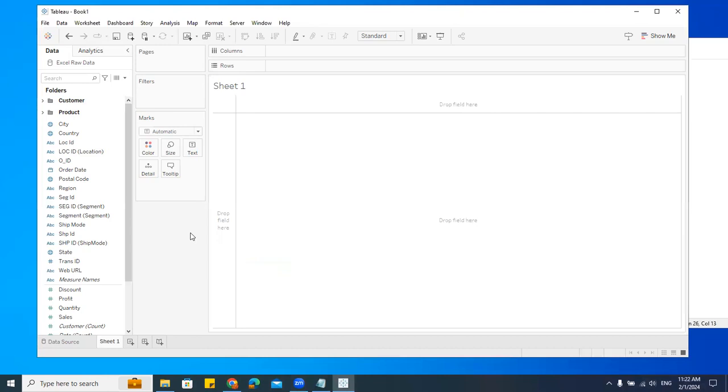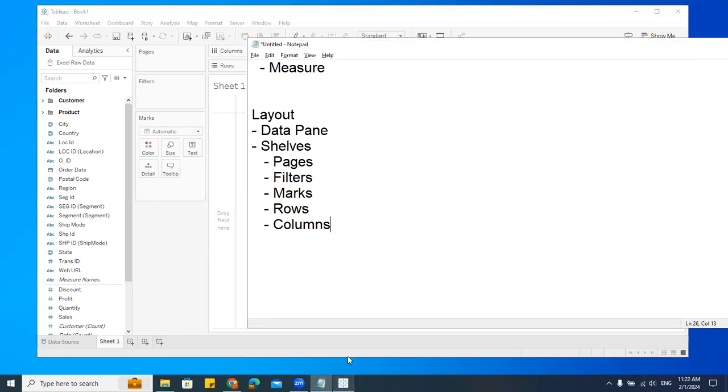Let's go here. How important these shelves are. Can you see this part? The workspace. We call it workspace or canvas. That is the place where I create my reports.